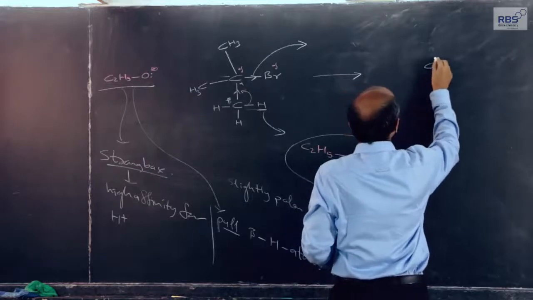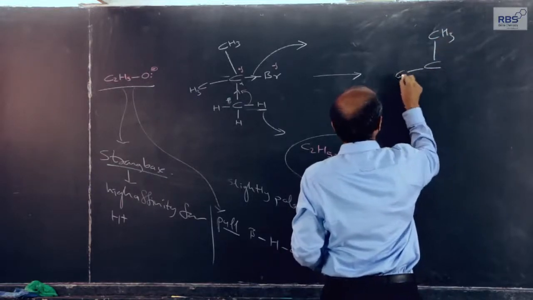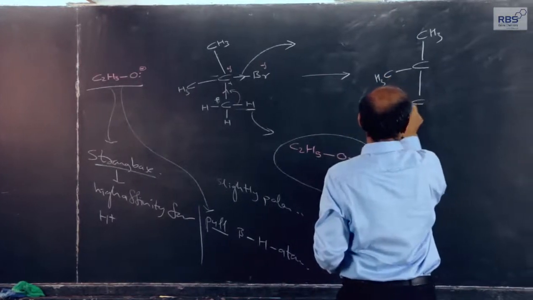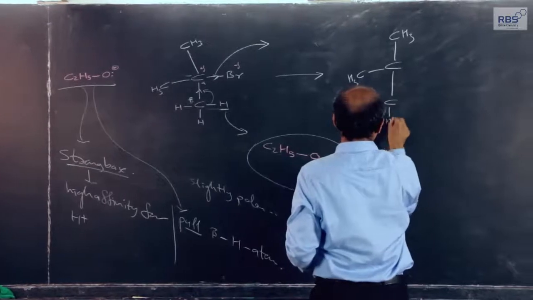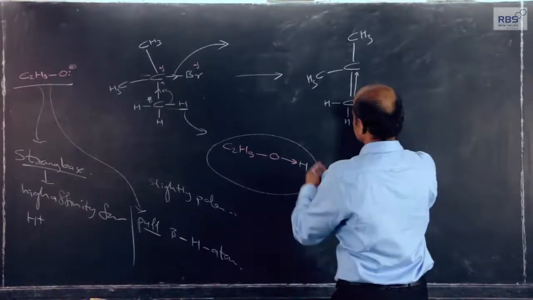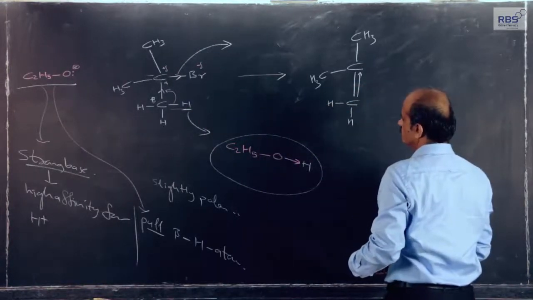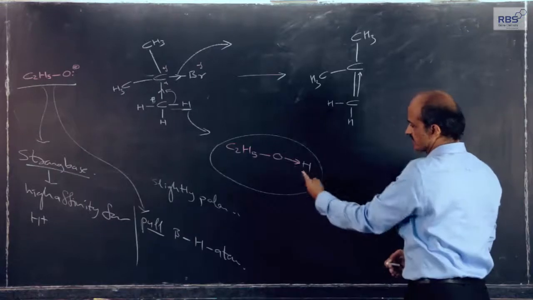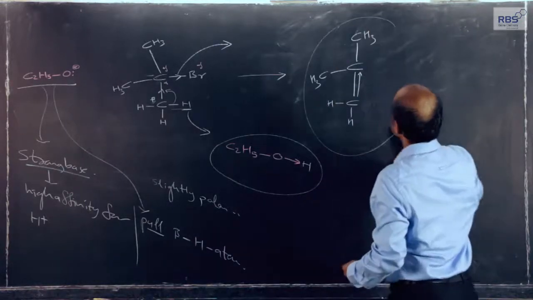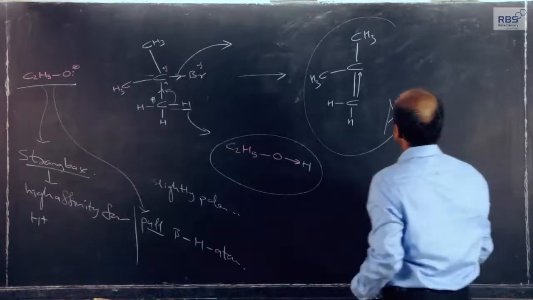So, let me show the final products. The carbon atom, and the hydrogen which has been removed in the form of H plus ions because of the alkoxide ion is shown here, and what we get is an alkene.